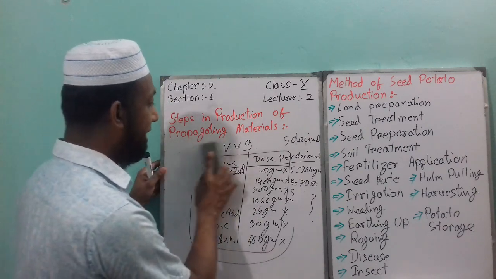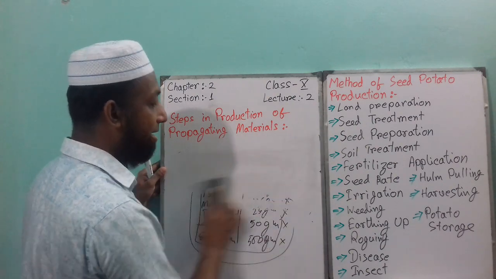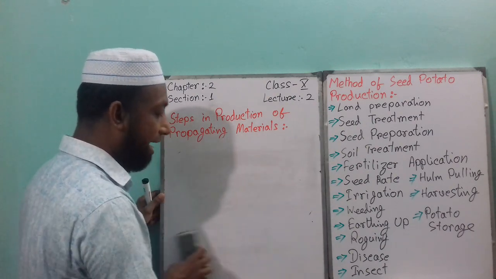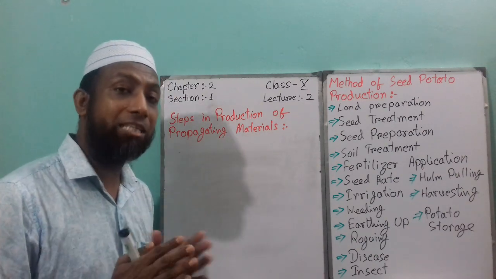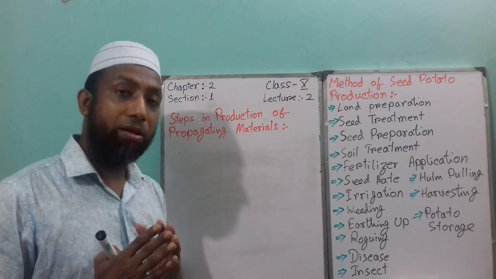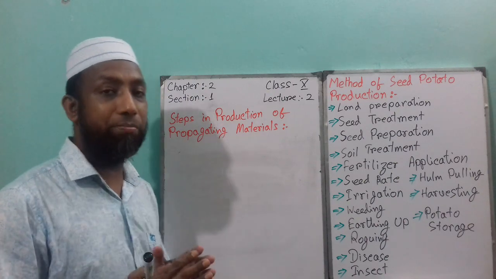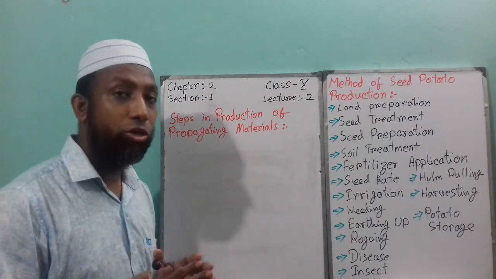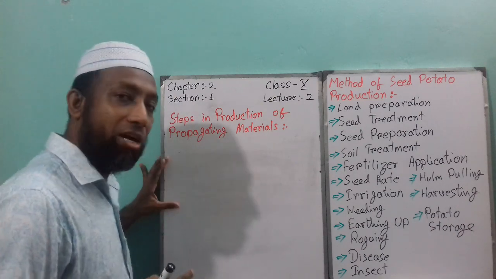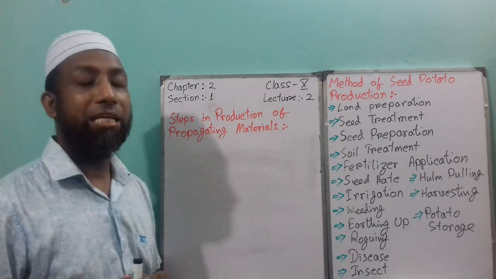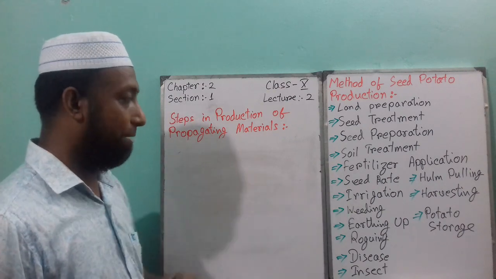So this is the fertilizer application. This is very important for your exam. I will give it to you again. When they ask in your exam what will be the fertilizer application of Mr. Rohim's 5 decimal land of seed potato tuber production, then you have to write down the table and multiply each fertilizer by 5. That will be your answer. So this is the fertilizer application.